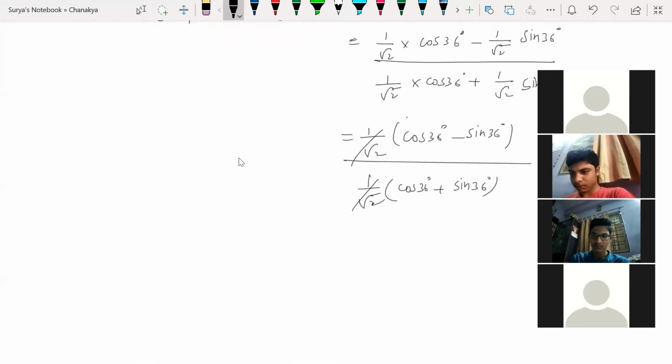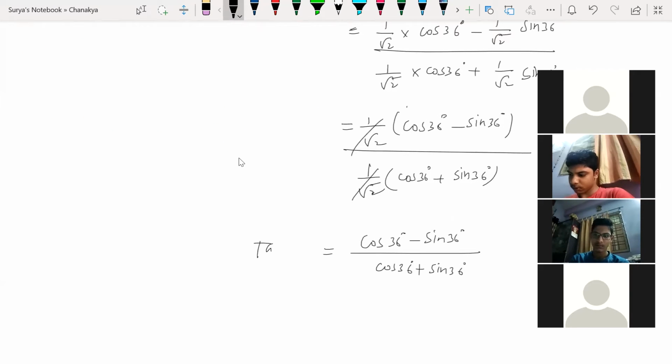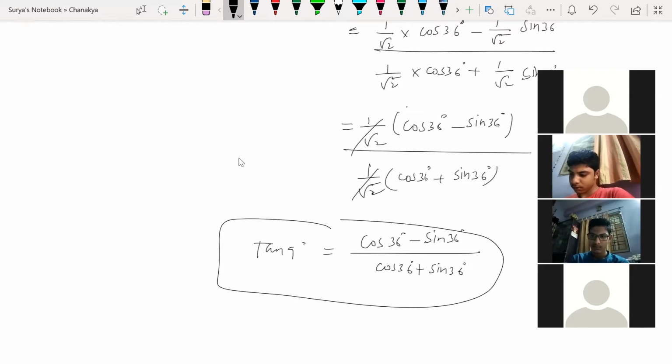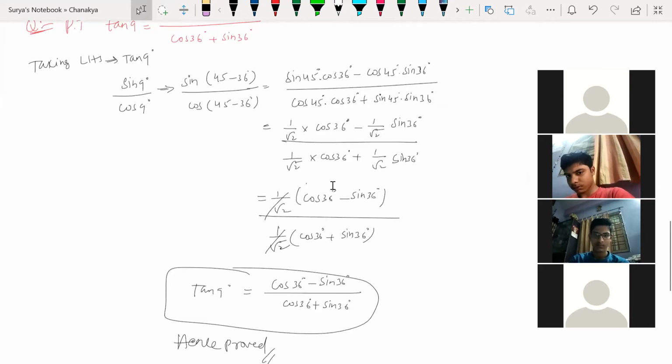After that what I got here is cos 36 degrees minus sin 36 degrees, all divided by cos 36 degrees plus sin 36 degrees. So this is what my right hand part is. So therefore tan 9 degrees is equal to this one, hence proved. Clear? Any doubt? Any doubt, children? Any doubts?